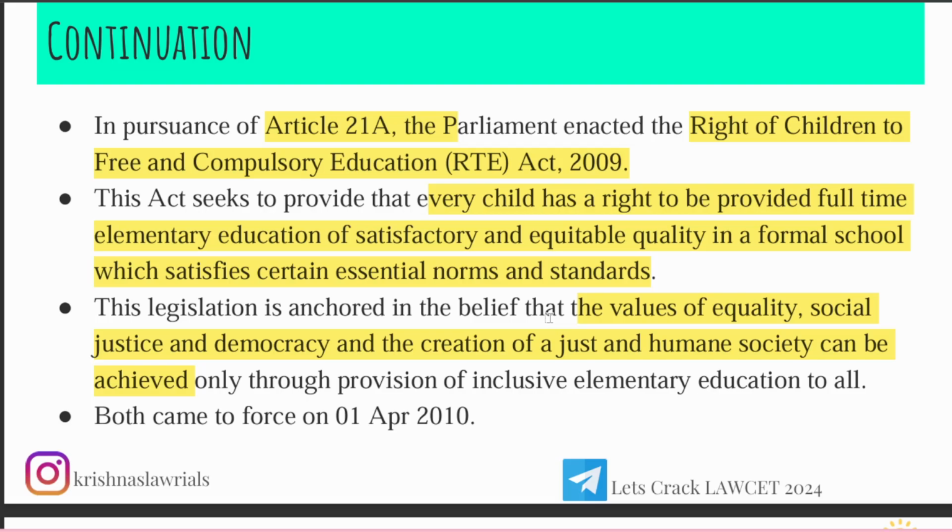There's social justice, because right to education is everyone's fundamental right. Now they are creating a humane society where everyone will be educated and employed, through this provision of inclusive elementary education to all. So through this compulsory elementary education, they will achieve these goals and values.